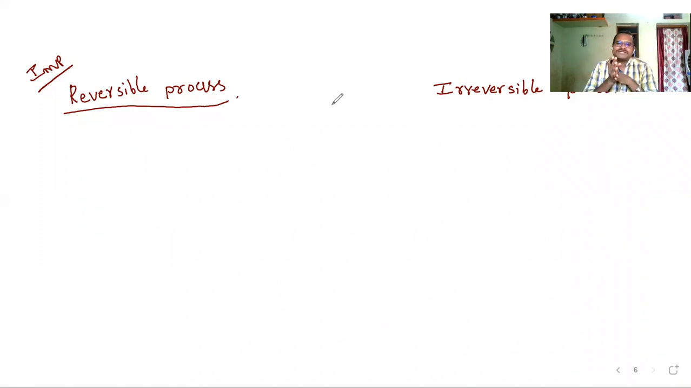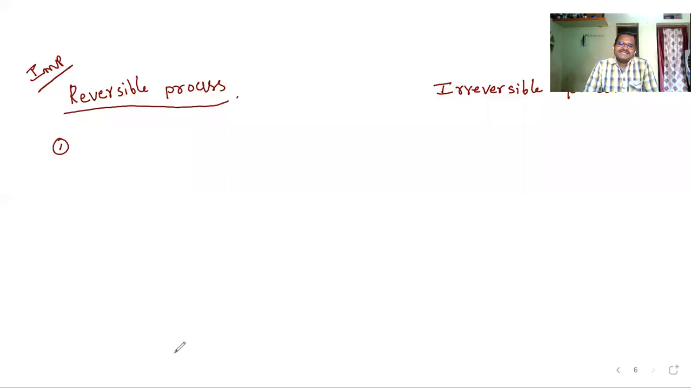Okay, the type of process is called a reversible process. Clear, students? Now there are some conditions for this reversible process to occur. The first condition: reversible process means, I think you understand, it's very easy. If you bring back the same state of any thermodynamic process, then that process is called a reversible process.